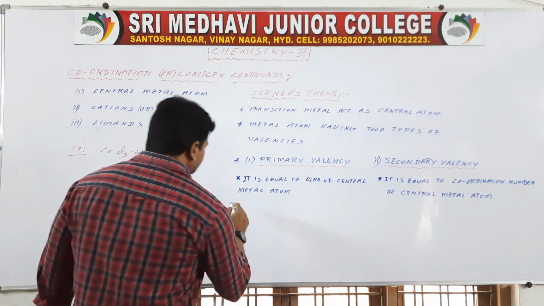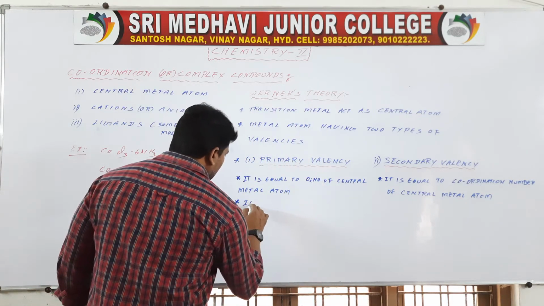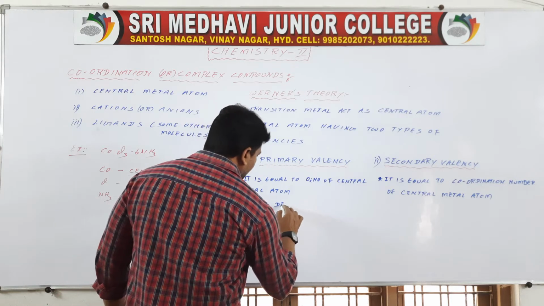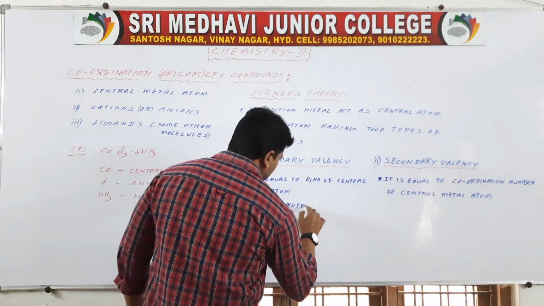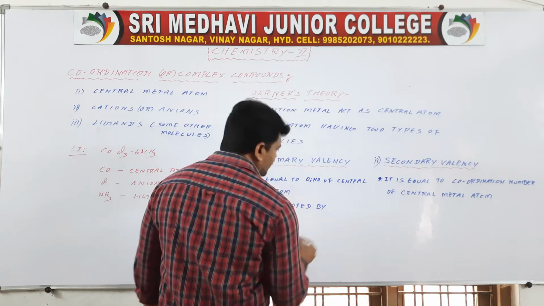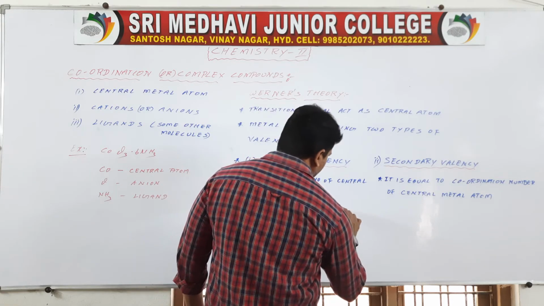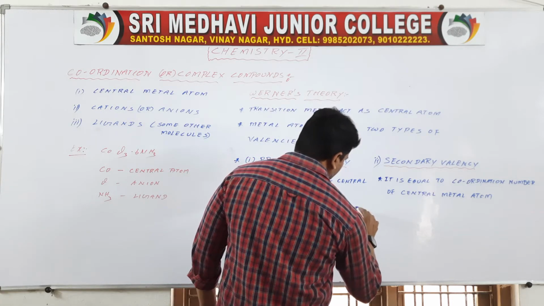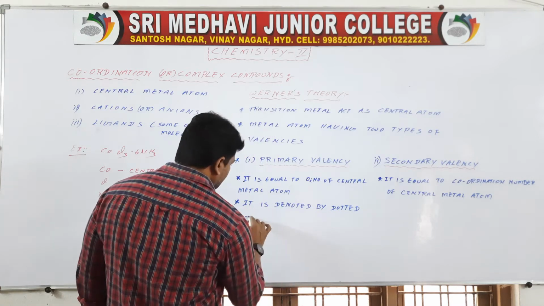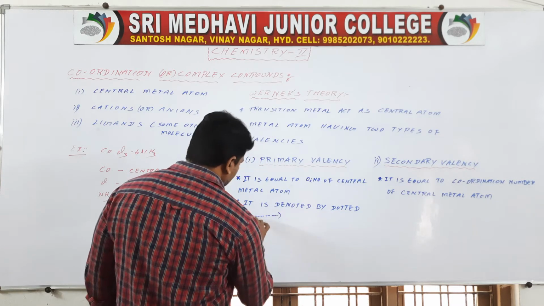See next here, it is denoted by dotted lines, and dotted means like this.